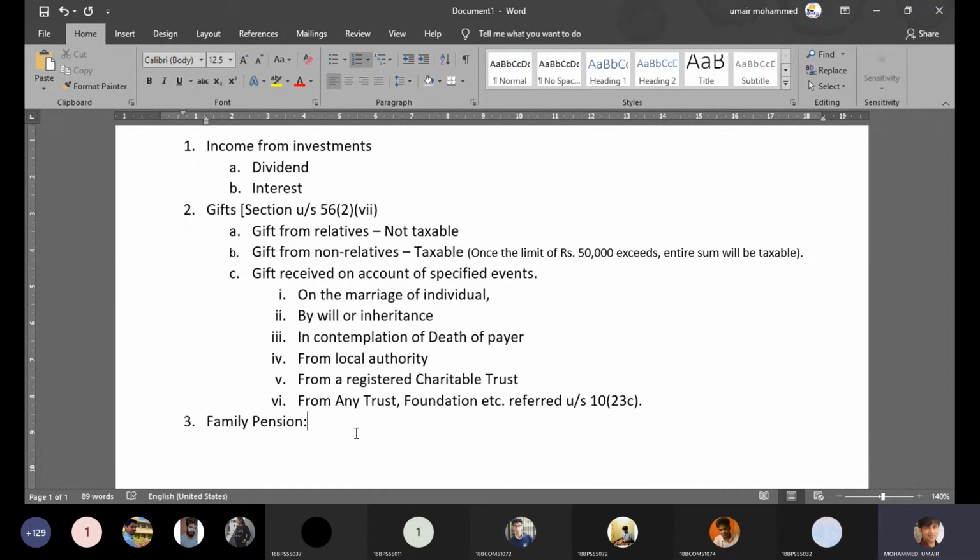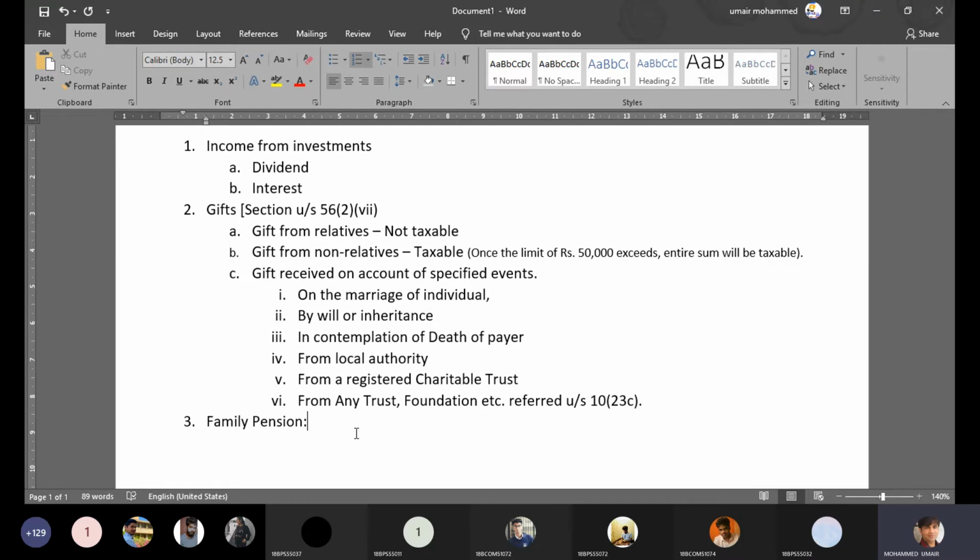But the issue here is, since the employee has died, from the viewpoint of income tax, there is no employer and employee relationship. On account of the death of the employee, the relationship has also gone. But still, the employer wants to give the pension to the dependents. So since the employer wants to give pension to the dependents of the employee who is no longer alive, it can't be taxed under the head salary, and therefore it gets taxed under the head other sources.